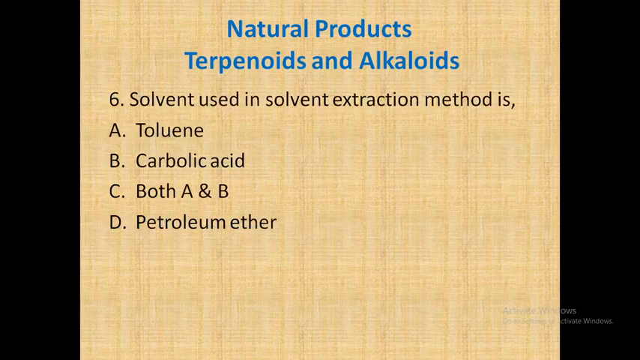The solvent used in solvent extraction method, whether it is toluene, carbolic acid, both A and B, or petroleum ether. For terpenoid and alkaloid extraction, usually in solvent extraction method, petroleum ether is used as a solvent. So option D is the right answer.